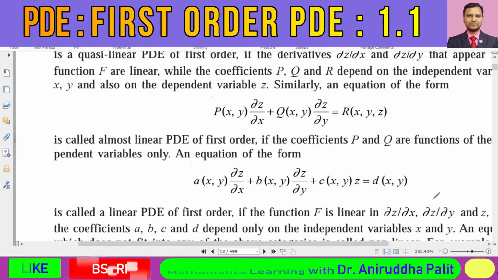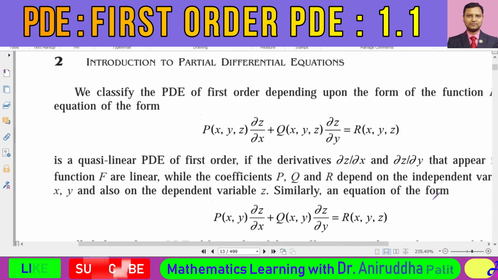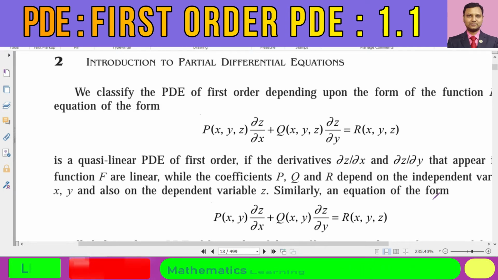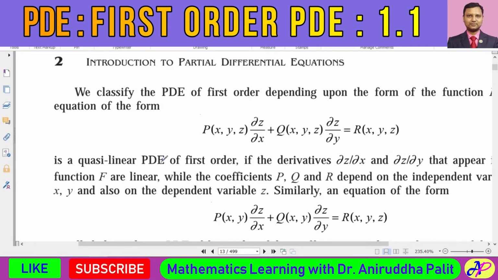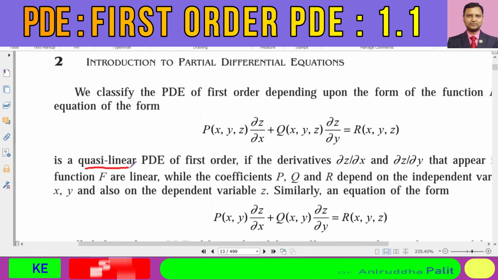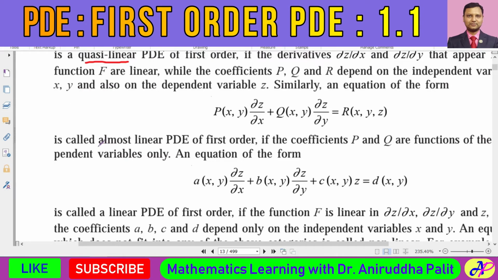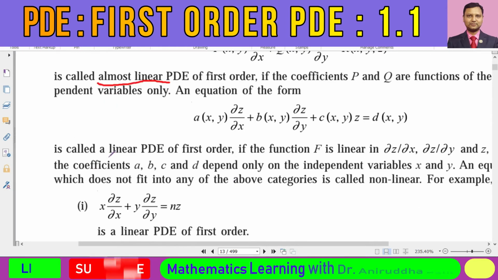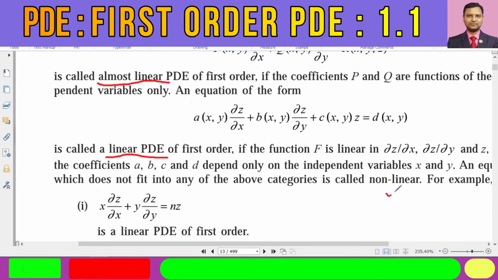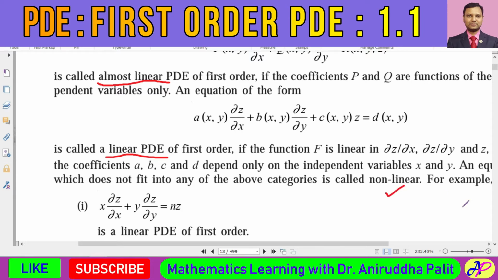And if a first order partial differential equation does not fall in these three categories, like quasi-linear partial differential equation, or a semi-linear or almost linear partial differential equation, or purely linear partial differential equation, then such differential equations are called non-linear partial differential equations.